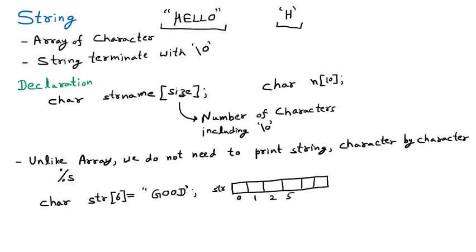It should be 0, 1, 2, 3, 4 and 5, because these are the index values. So that is going to start from 0 to 5. And now inside that we are going to place every character. Let us suppose G, O, O, D. And at the last we know that there is a null character, that is \0. So \0 is present at the last. So that is the representation of the string.